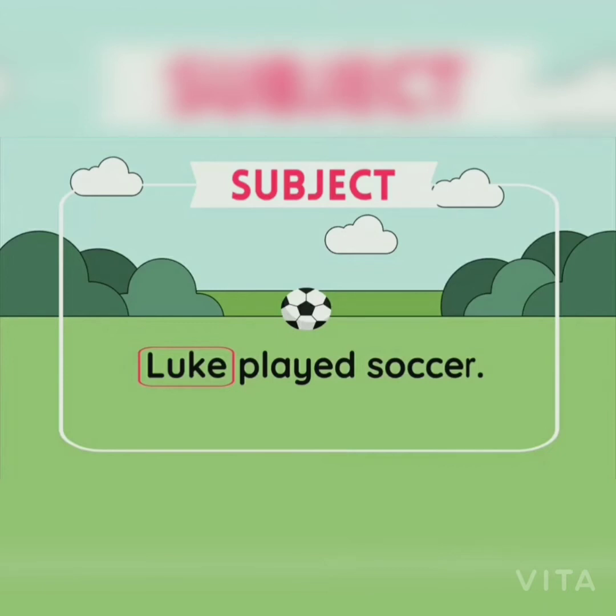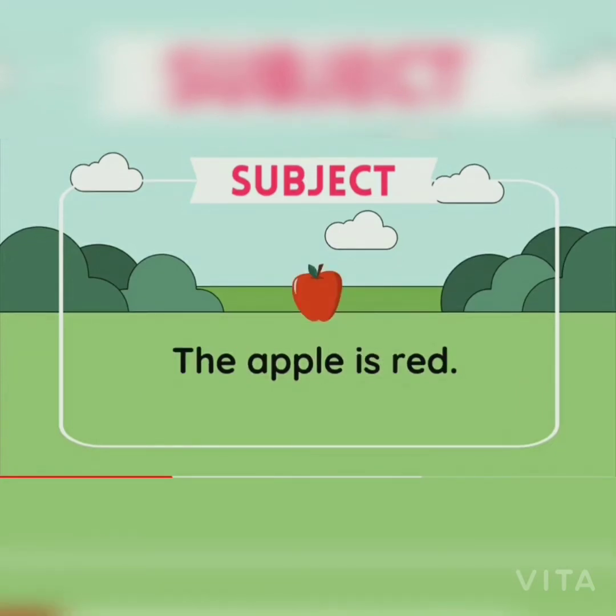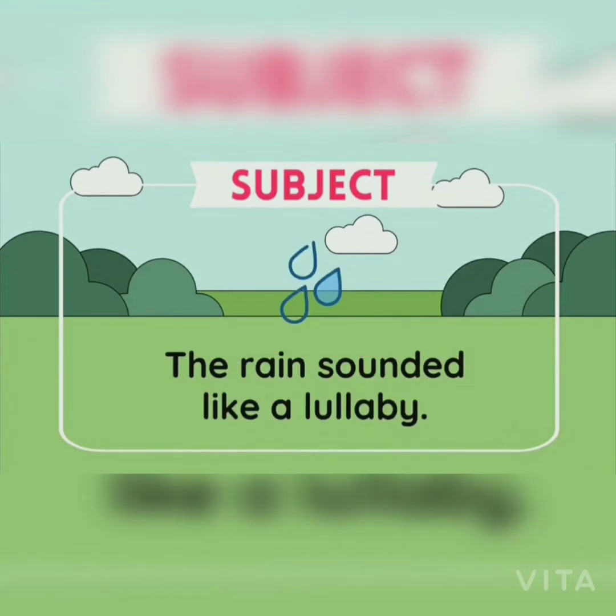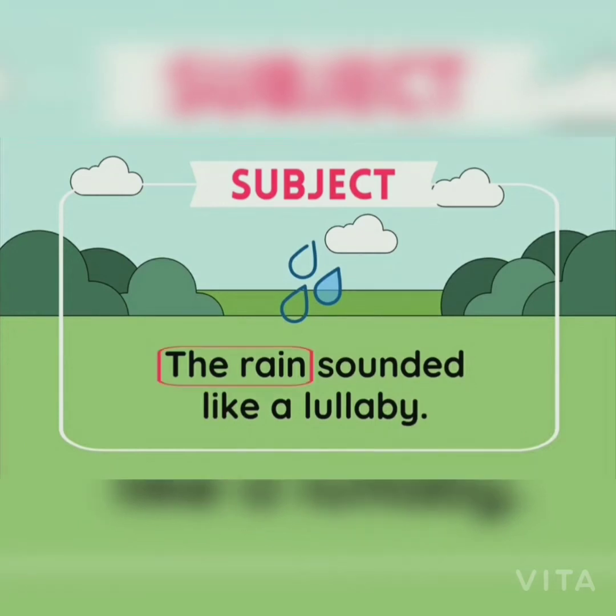Let's look at another example. The apple is red. Can you guess what the subject is in this sentence? Absolutely correct. The apple is the subject in this sentence because this sentence is about the apple. Let's try one more example. The rain sounded like a lullaby. What's the subject here? Correct. The subject is the rain because the sentence is about rain.